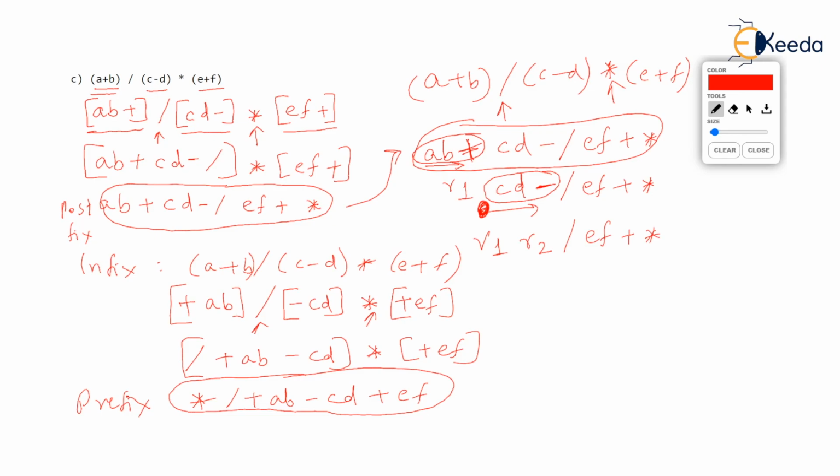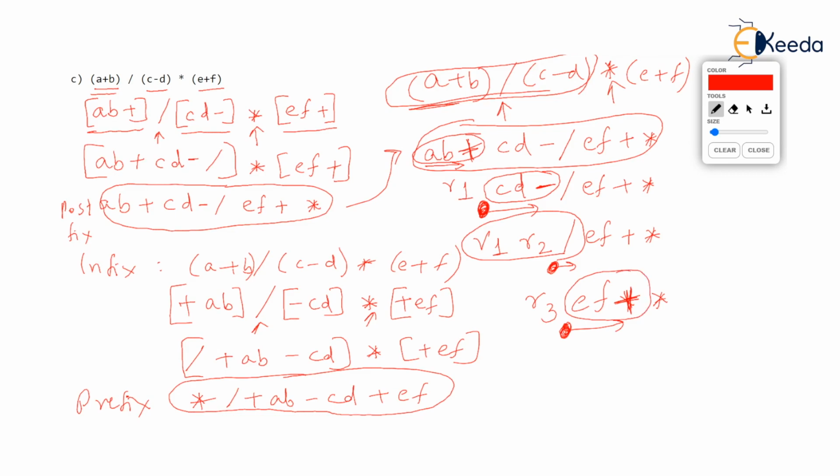Now slash, if you see from where we left off, slash will be applied on R1 and R2. So going back to infix, A plus B upon C minus D is getting done now. So interesting. R1 is nothing but A plus B, R2 is nothing but C minus D. Both are getting divided. We will get R3. And what is now pending is EF plus and then asterisk. Now if you start scanning from wherever we left off, R3 was already solved. EF plus will be done now because plus is the operator. So we get R4. And finally multiplication, we'll do R3 into R4 to get R5.